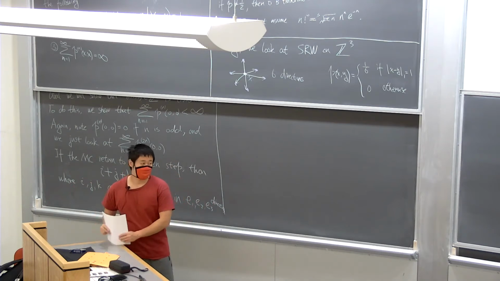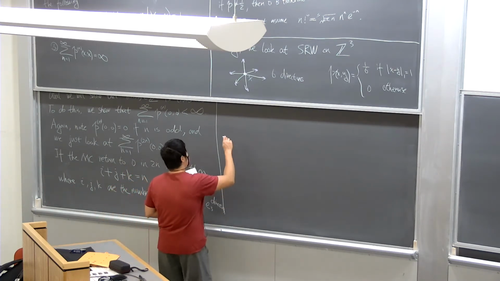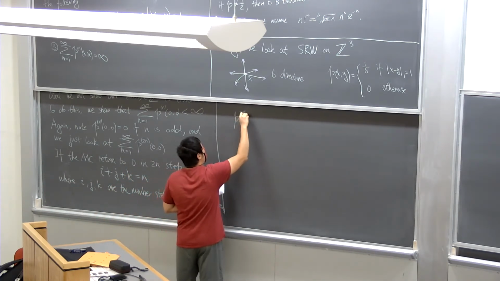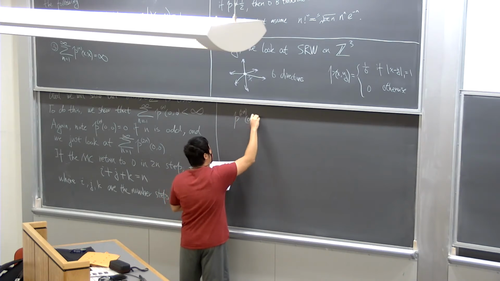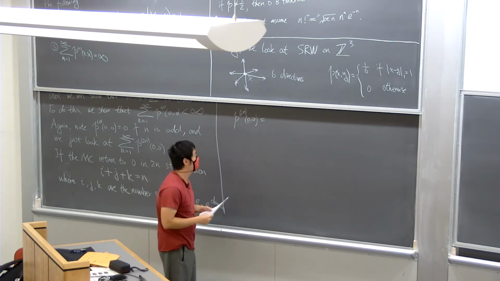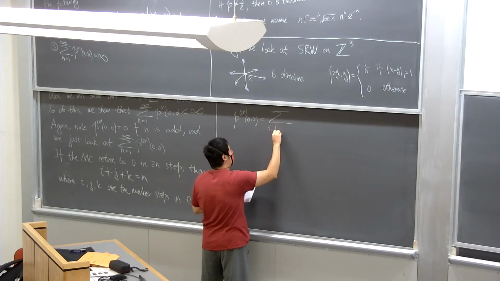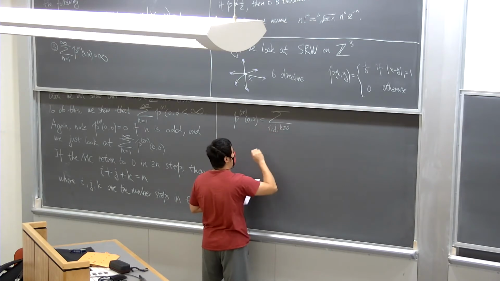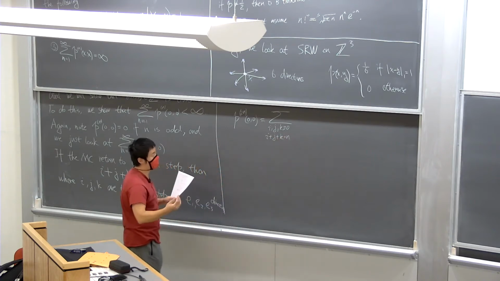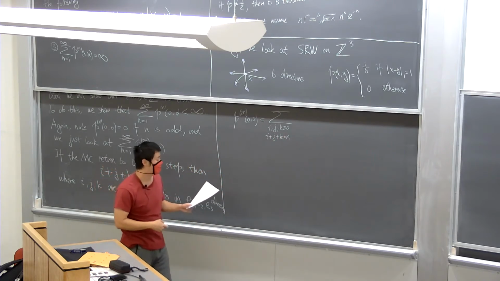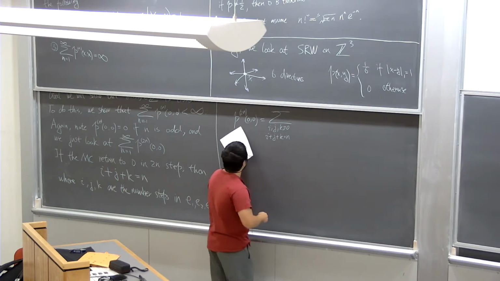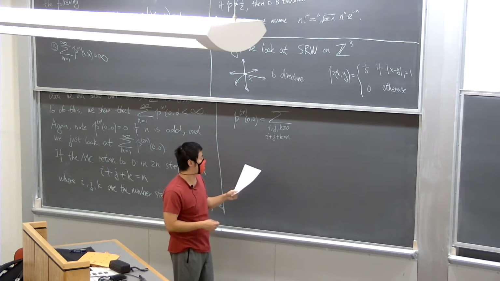So now this allows us to rewrite the following. Now we just look at a single probability, P_2n of 0 and 0. So we can write this as the summation over I, j, k greater than or equal to 0, and then we condition on I plus j plus k equal to n. Right, so these are all the possible combinations of steps that we can have. And then, of course, now we just have to compute the probability.